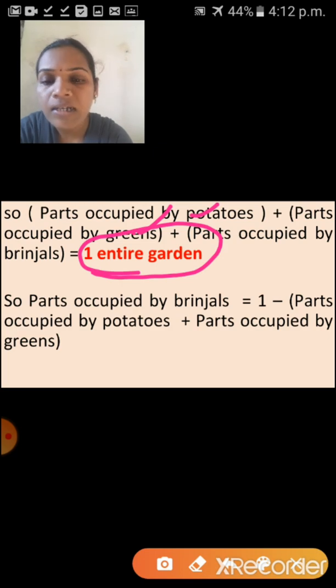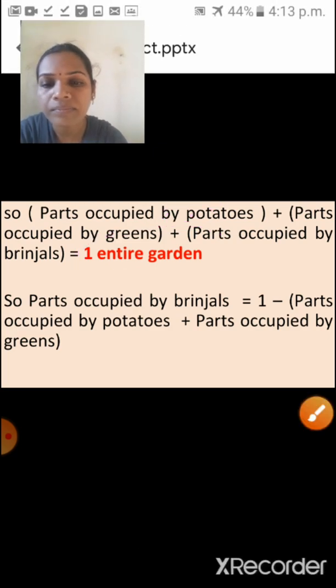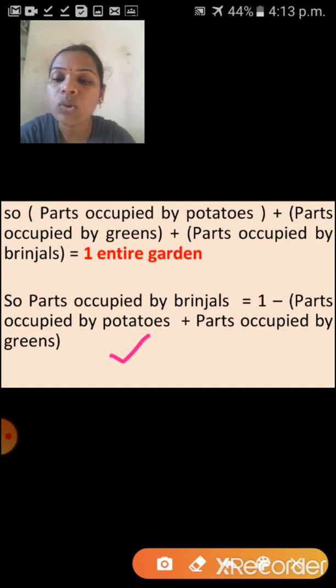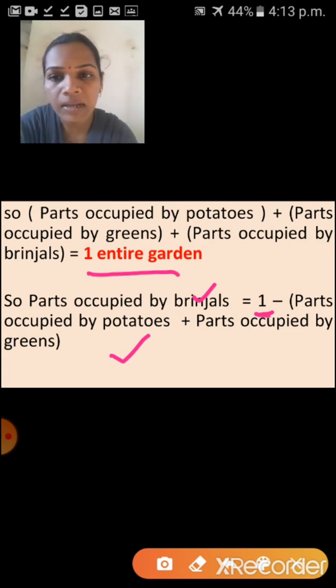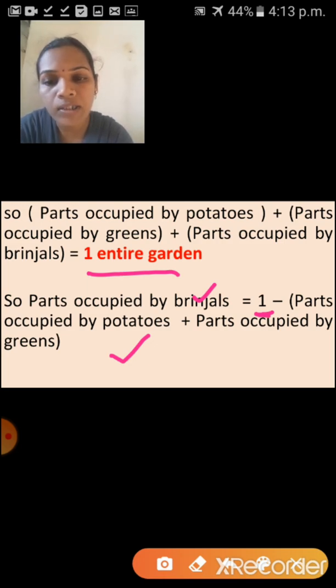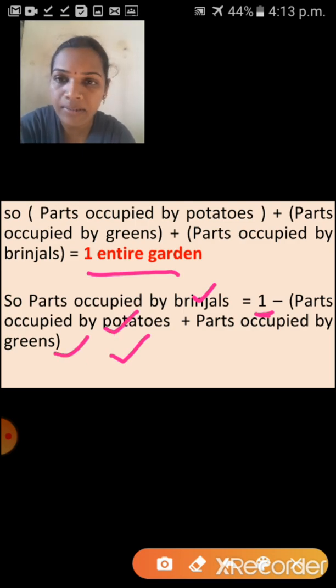Understood, children? So next step you have to see. Parts occupied by brinjals. Yes, 1 minus. Why am I writing 1 here? 1 is the entire garden. That's why here I am taking 1. 1 minus, what will come? Yes, parts occupied by potatoes plus parts occupied by greens.